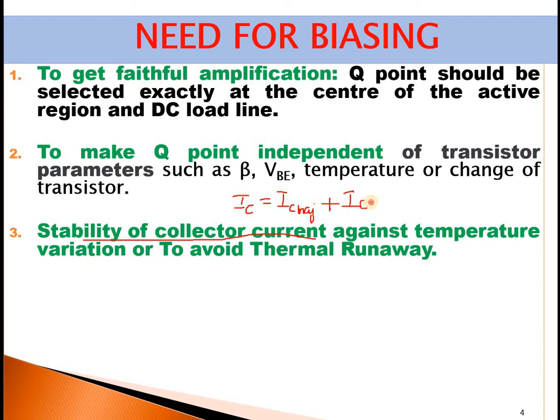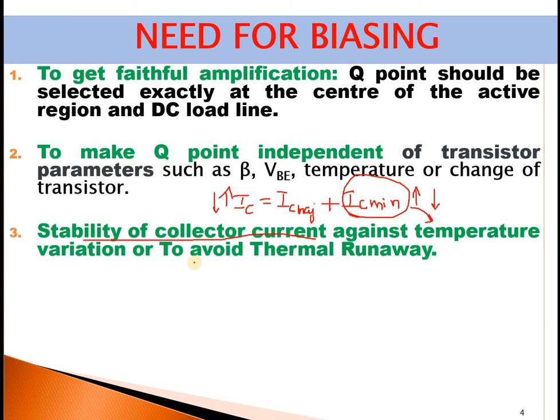IC minority is nothing but the leakage current. So you know very well the minority current varies with respect to temperature. If this increases, obviously IC will increase. If this decreases, IC also will decrease. So stability of this current is very, very important.